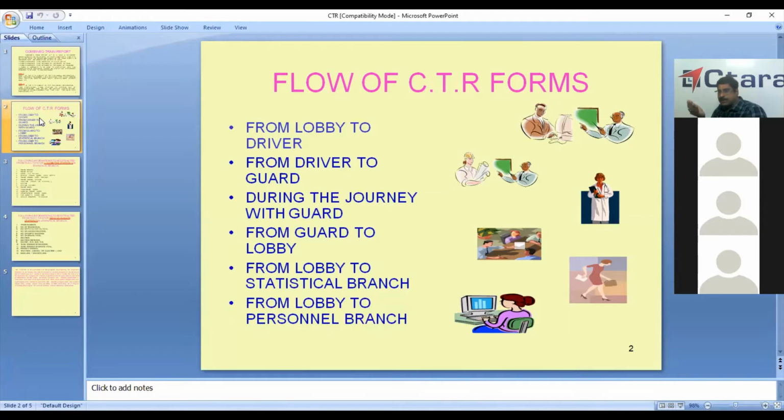So after performing the journey, he is given generally 2 or 3 sets of forms. Then again he will perform the return journey. So sometimes he will have 4 or 5 days. After filling all the forms, from where he has started, we will hand over those forms to the crew lobby. In the crew lobby, one form is sent to the statistical branch, and one form is used for their overtime allowance, mileage allowance, and all those allowances. All the allowances are based on these CTR forms.